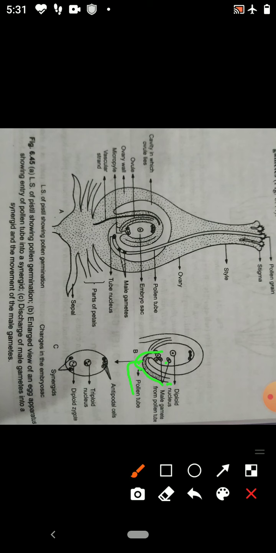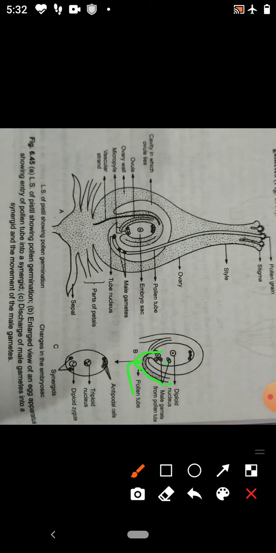The entry of the pollen tube into the embryo sac may be between the egg cell and one of the synergid cells, or between the wall of the embryo sac and one of the synergids, or between the two synergids. Anyway, the pollen tube enters into the embryo sac.